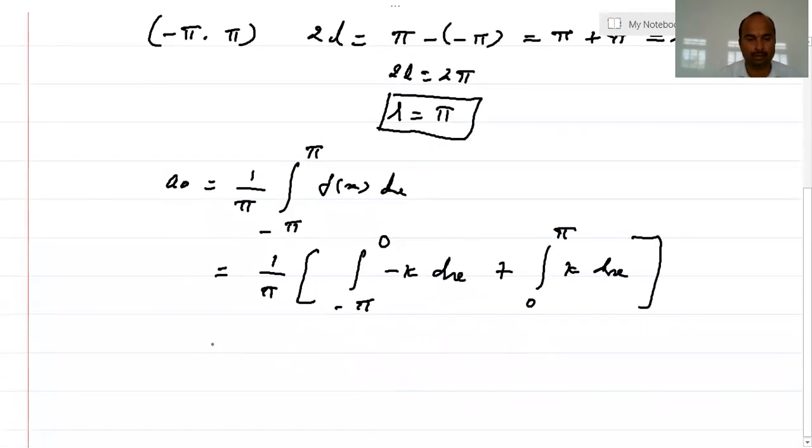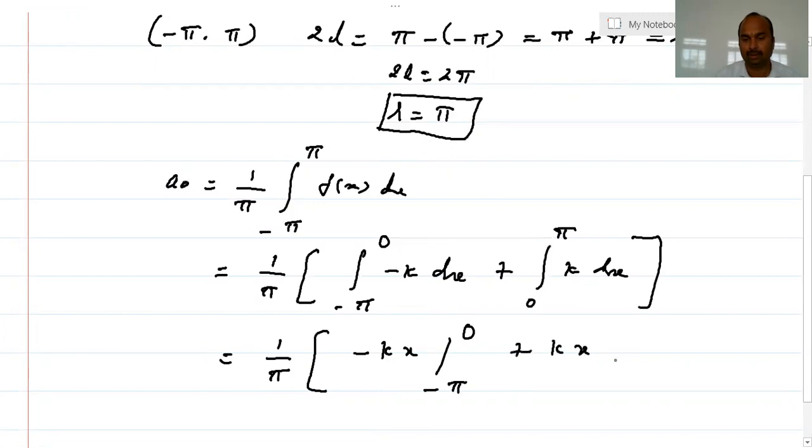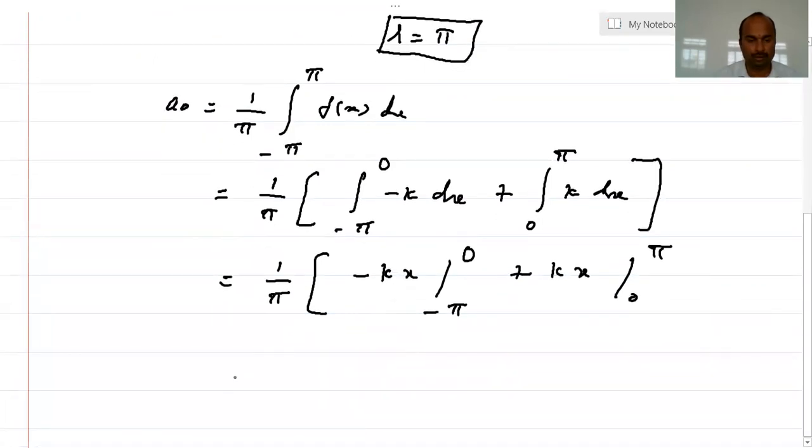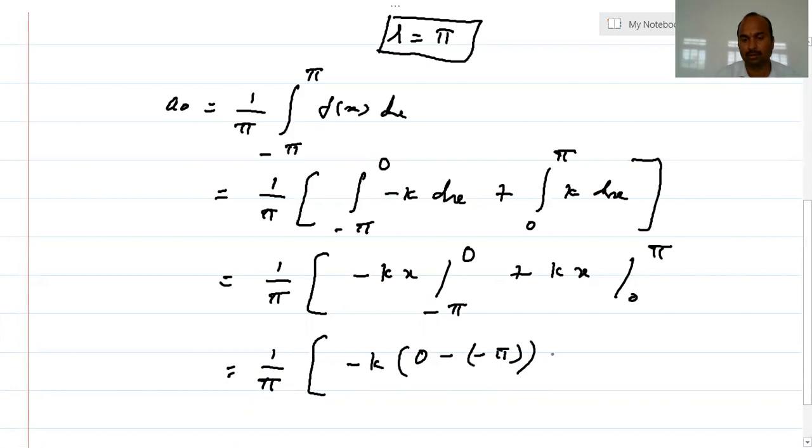K is a constant, so 1 by pi into, its integration will be minus kx, the limits are minus pi to 0, plus kx, the limits are 0 to pi. Substitute the limits: 1 by pi into minus k, upper limit 0 minus lower limit minus pi, plus k into upper limit pi and lower limit 0.